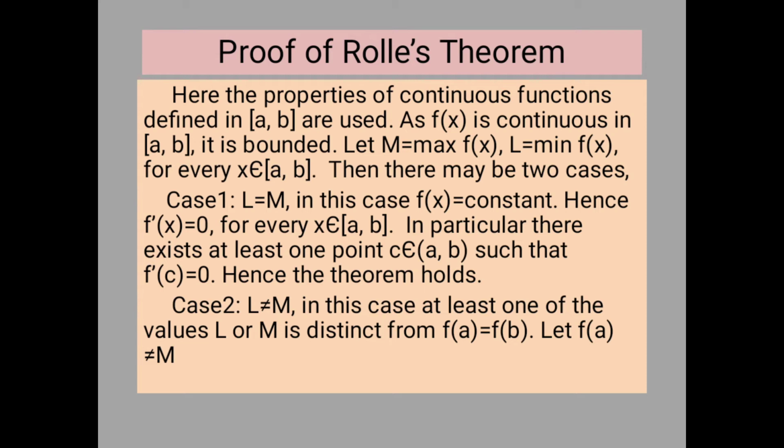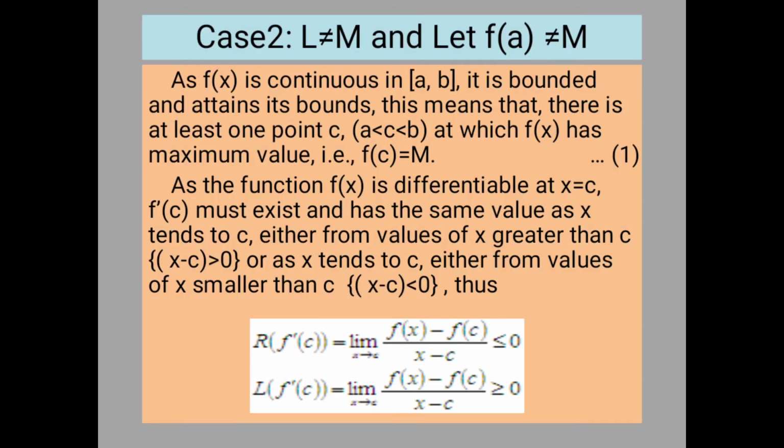Either the maximum value may be distinct from f of a and f of b, or the minimum value may be distinct from f of a and f of b. So let us take the maximum value, big M, is not equal to f of a.